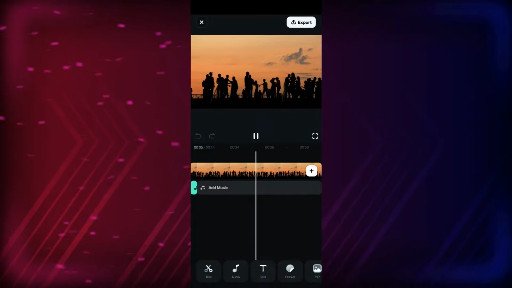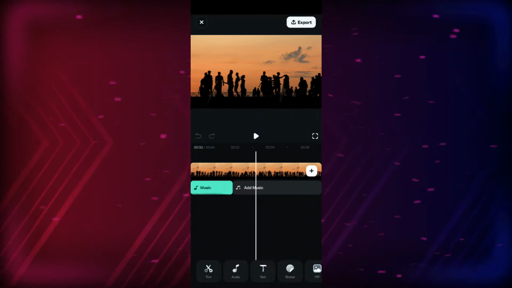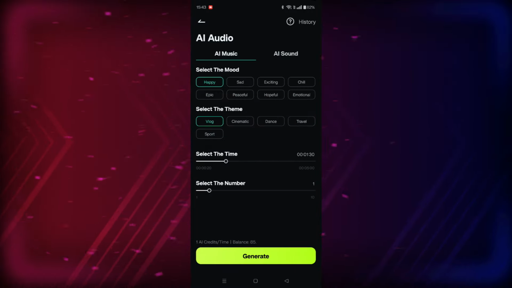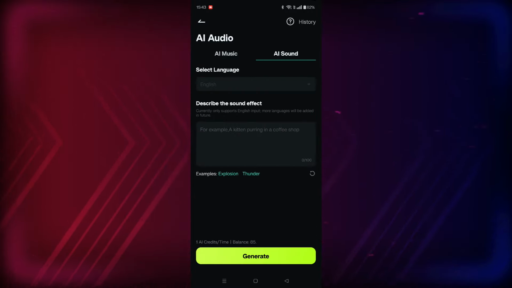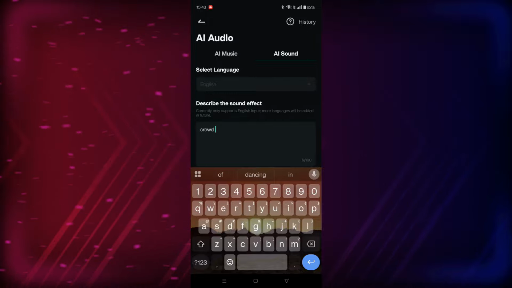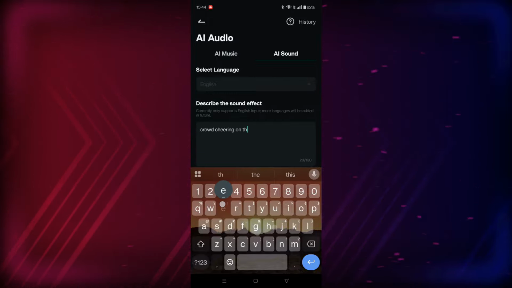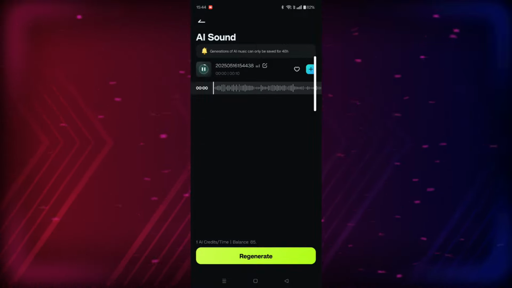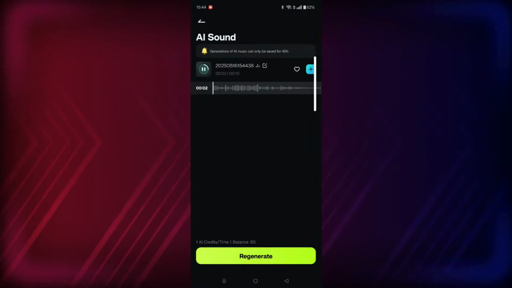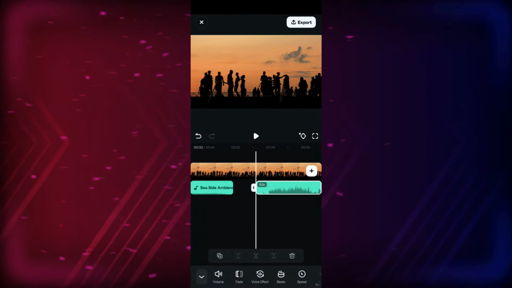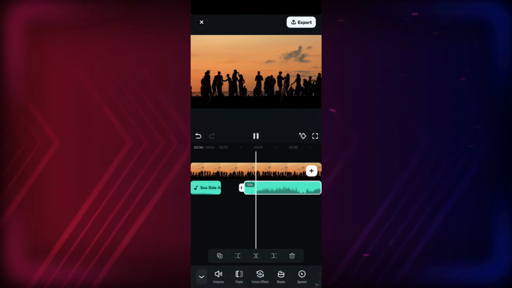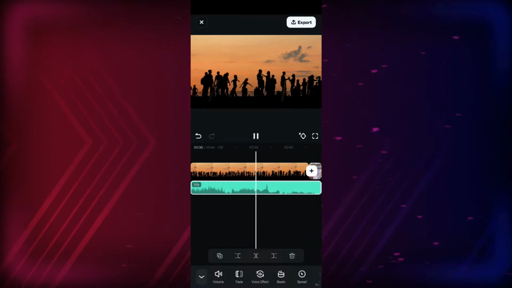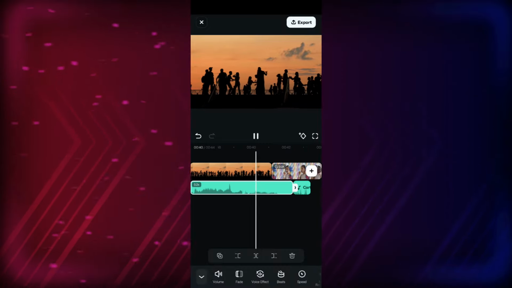In the Filmora app, you can even generate sound effects using AI. In the audio menu, go to the AI Audio tab, then switch to AI Sound. Now, describe the sound effect. Crowd cheering on the beach. Click Generate. There. Add to the timeline, move, and place it accordingly. You have your background sound for the video, just like that.